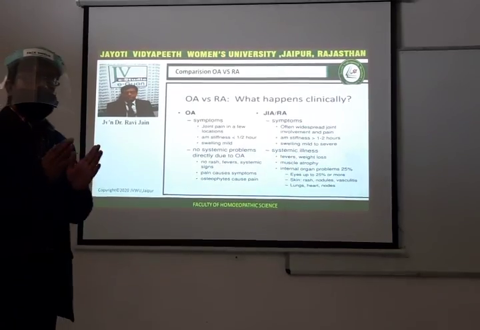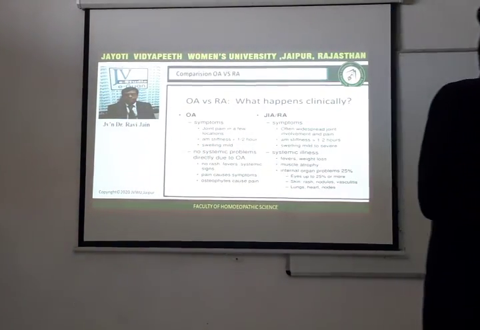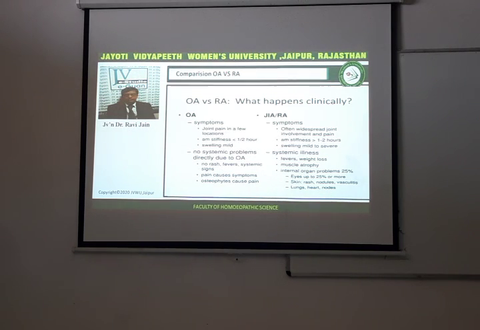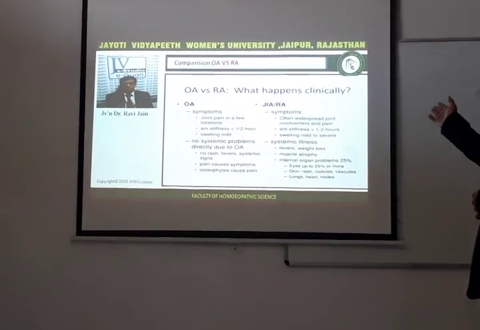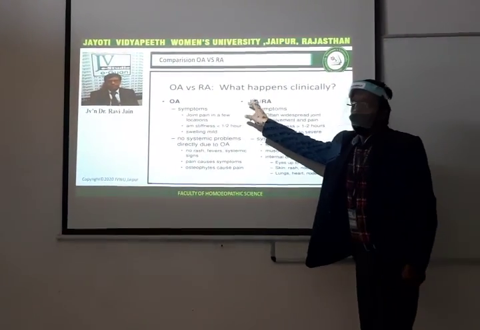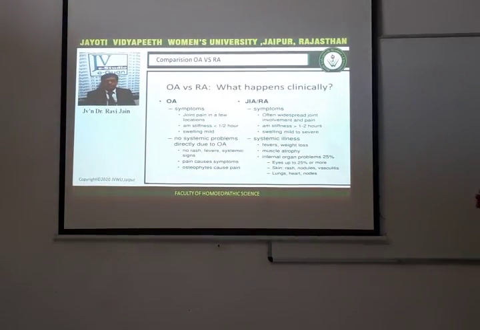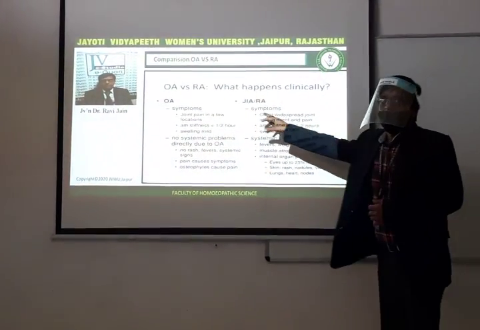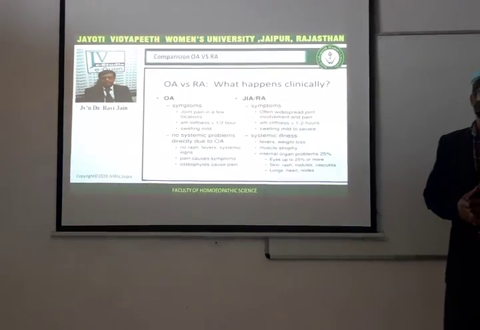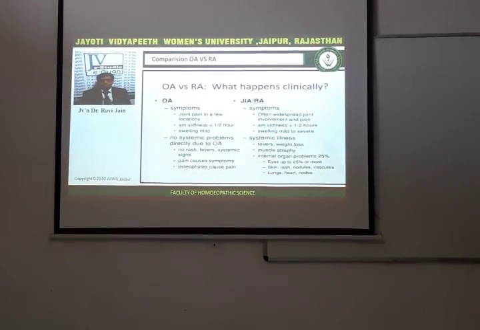Now, this is the comparison. How to compare osteoarthritis and rheumatoid arthritis. What are the things that can be compared whenever you are studying these two diseases together? Number one, osteoarthritis, and the second one is what is JIA? Juvenile. Very good. So, this we will study later on. Alright, juvenile arthritis. Now, in osteoarthritis, the symptoms are joint pains.